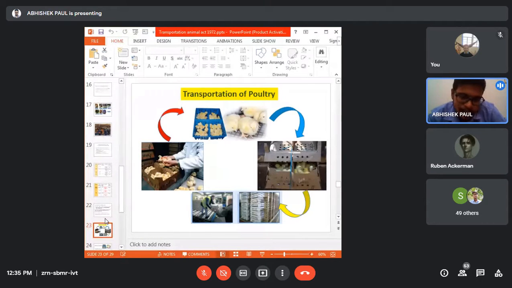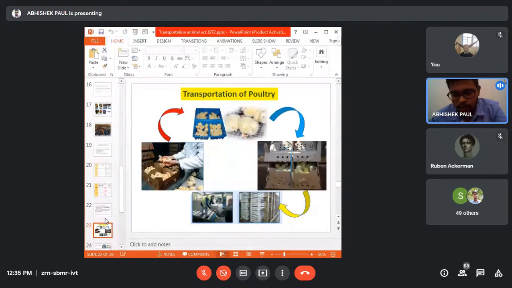Then while transporting the animal, one more thing you should remember: you have to transport the animal in a social group. Otherwise they will be fighting each other. If the animals do not know each other, they will fight. So to prevent fighting, it is better to transport the animals in a social group.